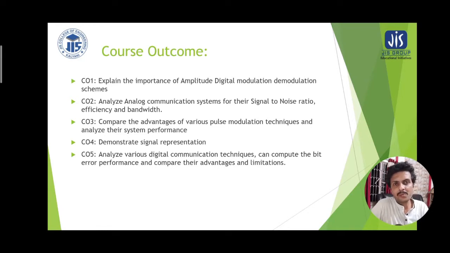The third course outcome is to compare the advantages of various pulse modulation techniques and analyze their system performances. The fourth one deals with demonstrating signal representation.